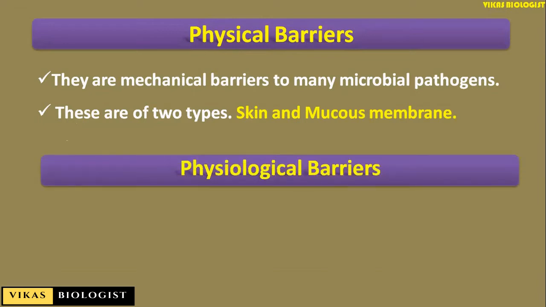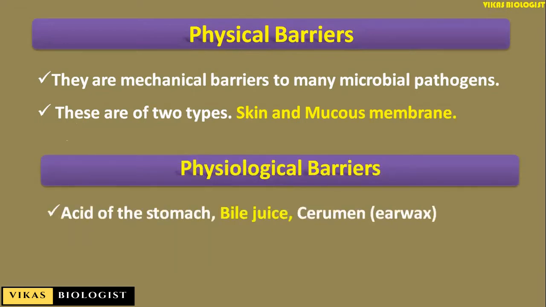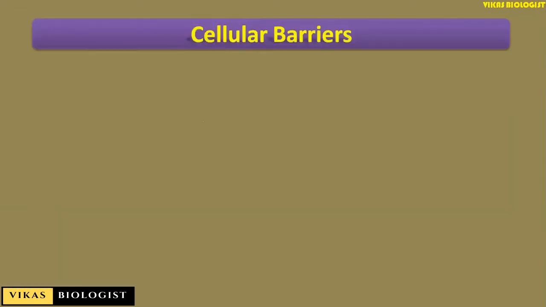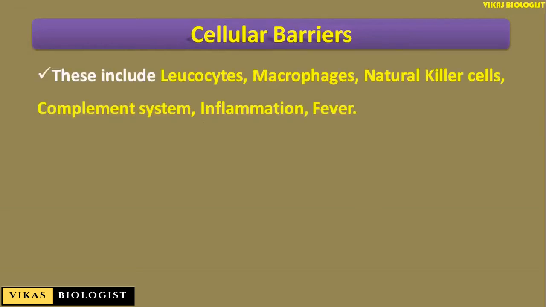When we look at the physiological barriers, we have the acid of the stomach, bile juice, cerumen, that is the earwax, lysozyme in the body fluids, nasal hairs, sebum or the sweat. All these are acting as physiological barriers. The cellular barriers include the leukocytes, macrophages, natural killer cells, the complement system, inflammation, and the fever. These are all categorized under the cellular barriers.